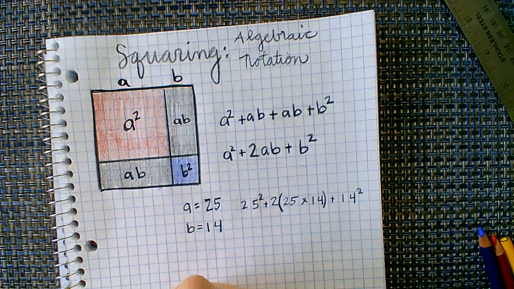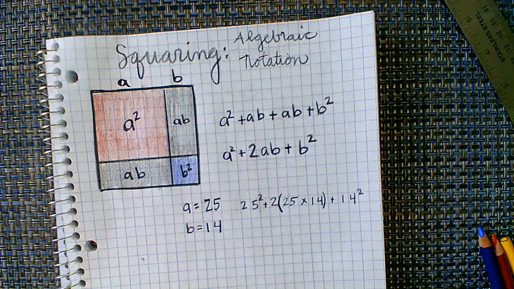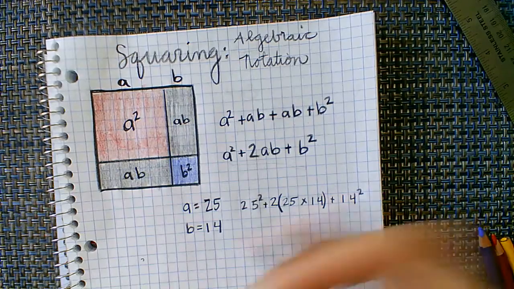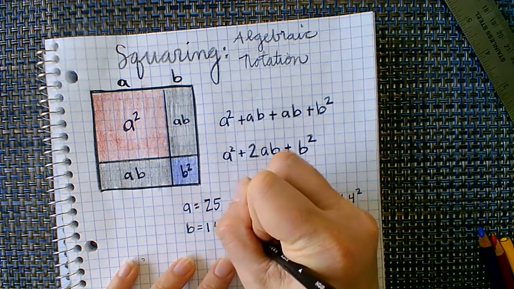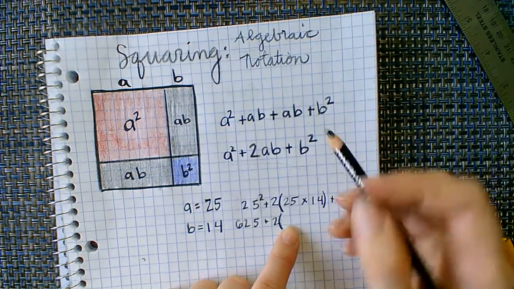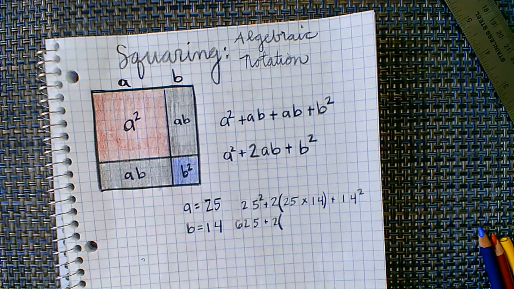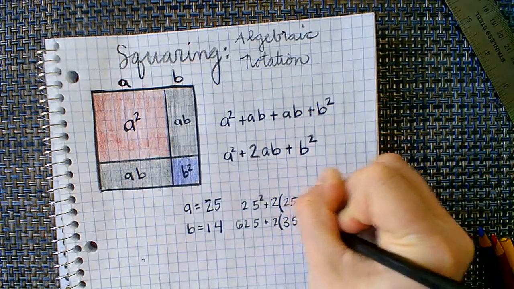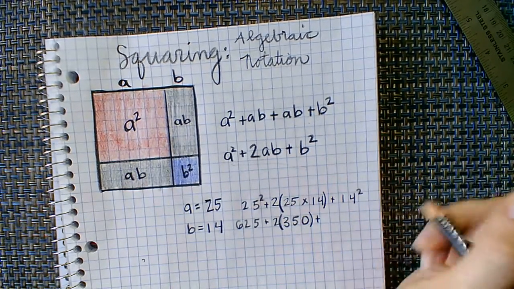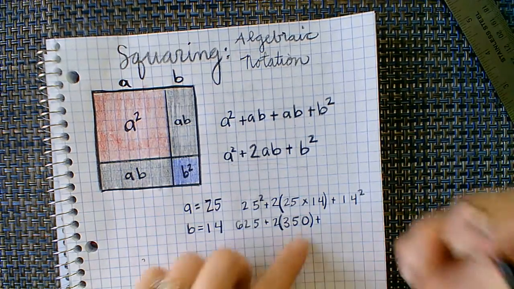So I would do some side multiplication, and I might see that 25 times 25, I would do my side multiplication, and I would see that that's 625 plus 2 parentheses. Remember, just like the order of operations, we solve what's in parentheses first. 25 times 14, which is 350, plus 14 squared. So what is 14 times 14? 196.